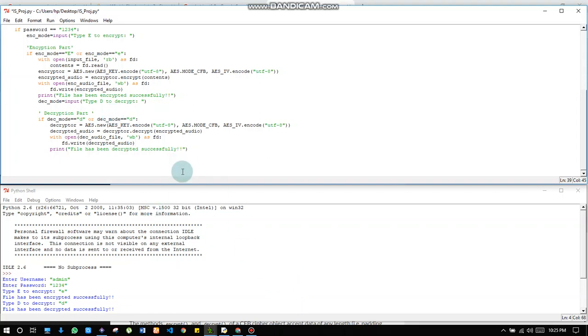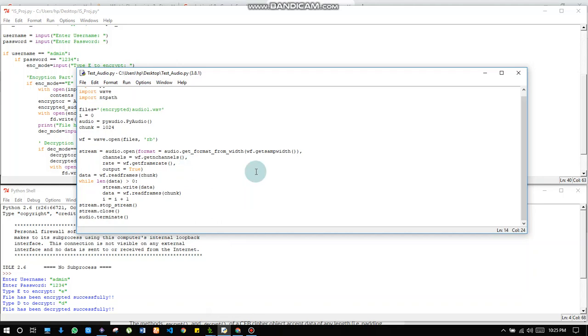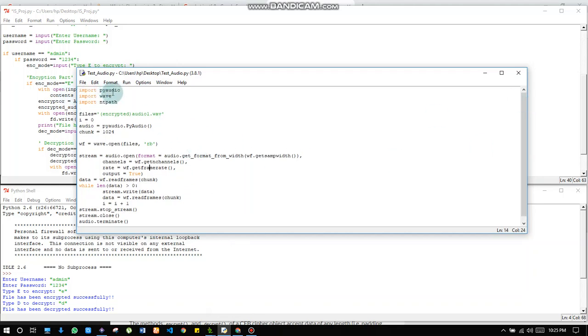Now for playing that particular audio, we have also used PyAudio here. PyAudio is basically used for playing audio files using Python. So for that, here files is equal to encrypted audio 1.0. This is actually the one which we will get after running this program, and it will be run by this program.